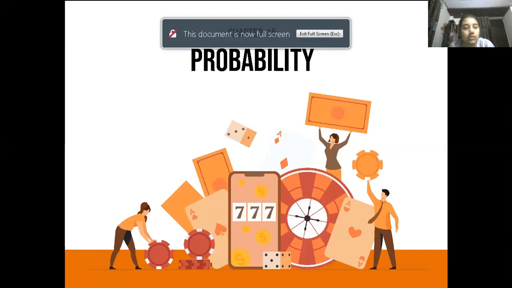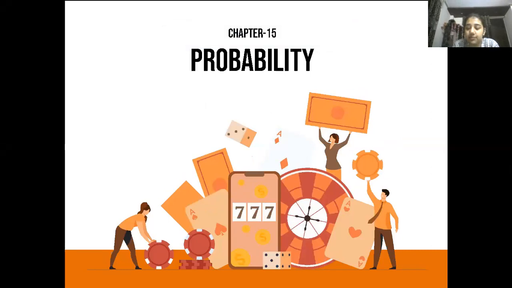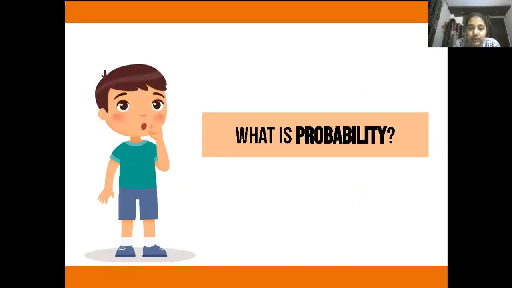Everyone. So now our topic is probability. So let me ask you a question. What is probability? Okay, let me tell. Probability is the chance that something will happen or how likely it is that an event will occur. Likely, the probability of one event is higher than the probability of another event. We will discuss these points also later.